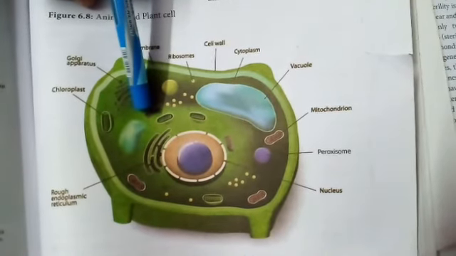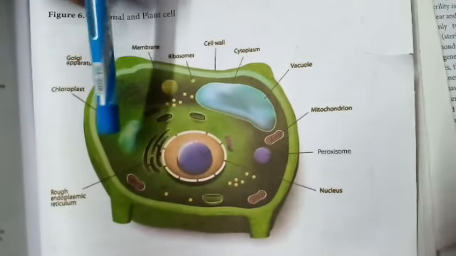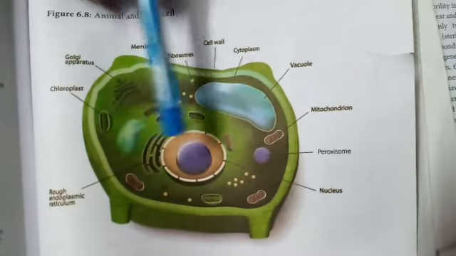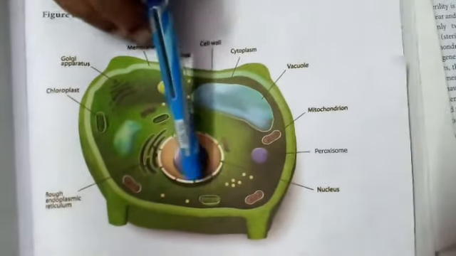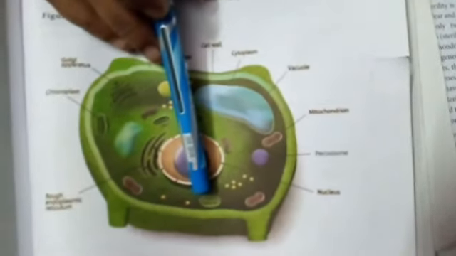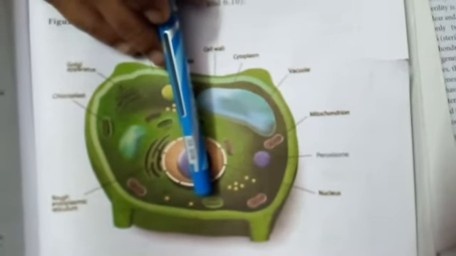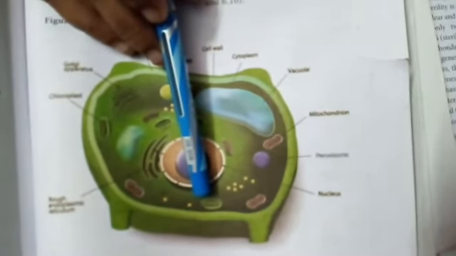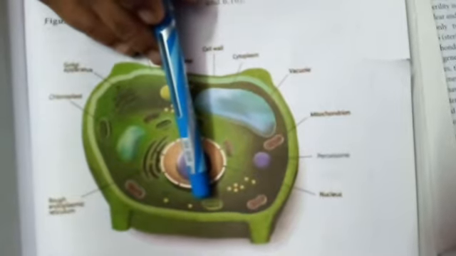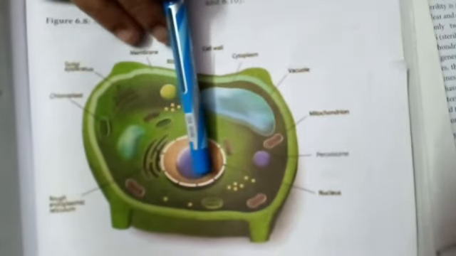So it is called cytoplasmic inheritance. That is, the mitochondria and chloroplast are also involved in the inheritance of some characters, so it is called extra chromosomal inheritance.